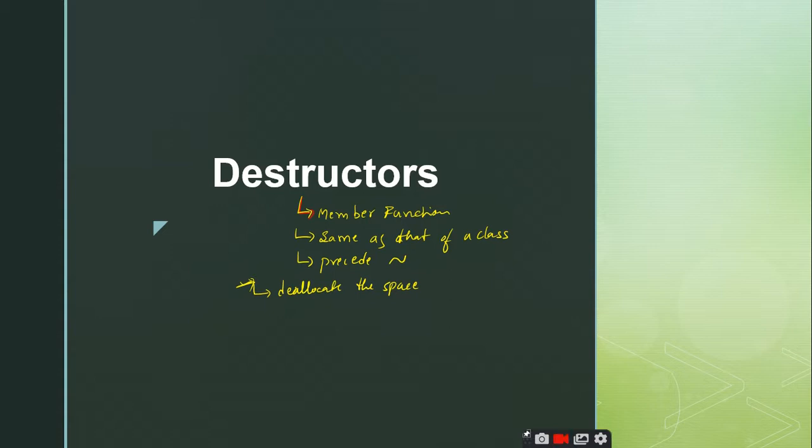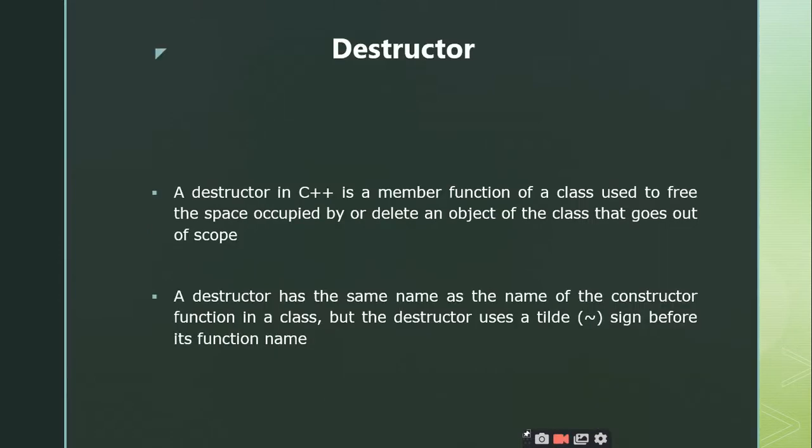So is it clear up to this point why we are using destructors? Simple point: destructors are used to destruct. The destruction they do is to deallocate the space that is already allocated dynamically for an object, right? So these are simple points regarding destructors. A destructor in C++ is a member function of a class which is used to free the space occupied by, or delete, an object of the class when it is going out of scope. This is what we have discussed.